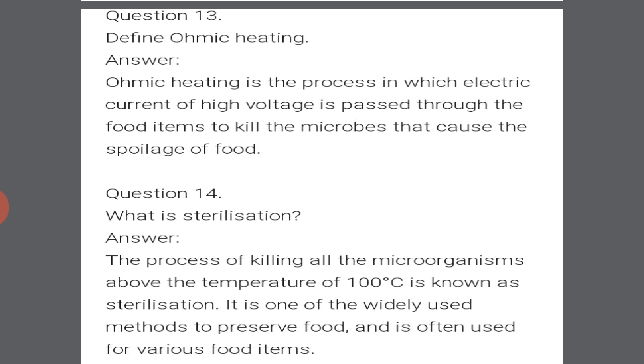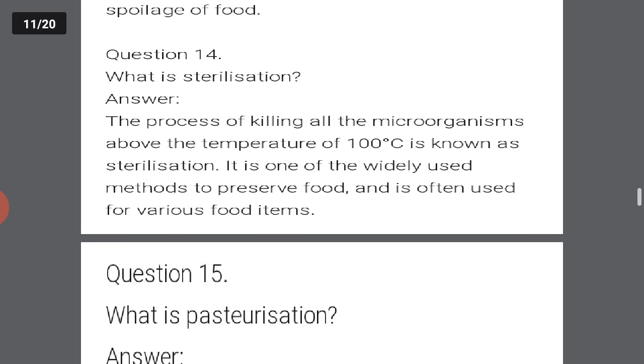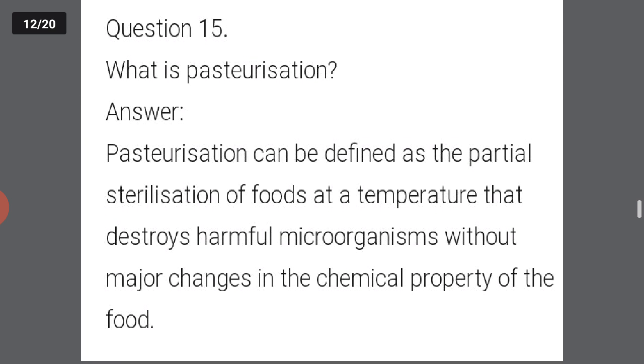What is sterilization? The process of killing all the microorganisms above the temperature of 100 degrees Celsius is known as sterilization. It is one of the most widely used methods to preserve food and is often used for various food items. What is pasteurization?